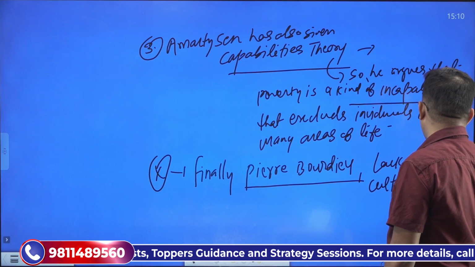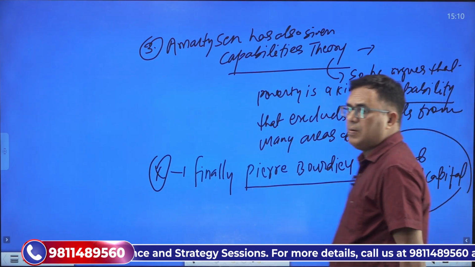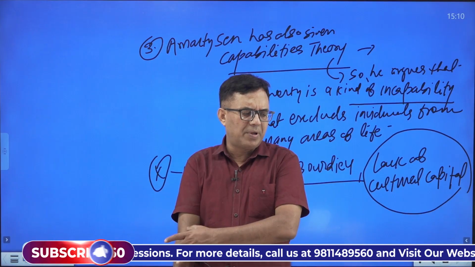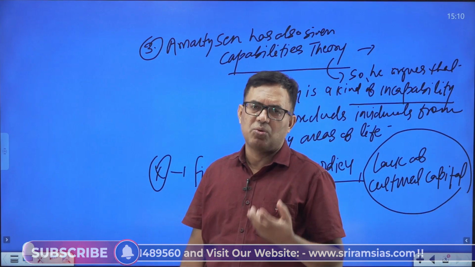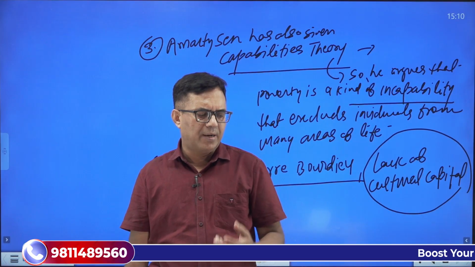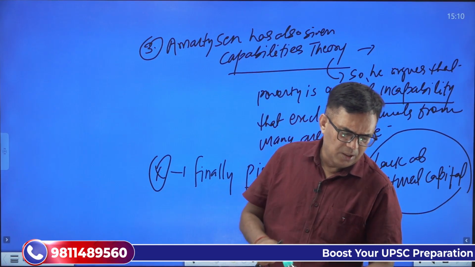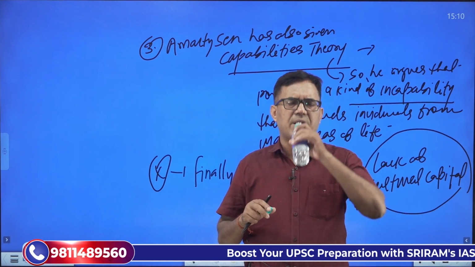So poverty is also the result of lack of cultural capital. Poor class people lack cultural capital, therefore they are not able to participate in the larger process of the society. So from all these points of view we can say,